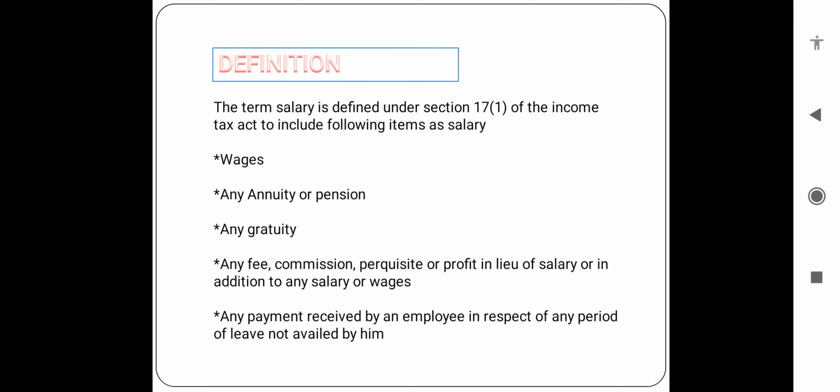Gratuity means a payment to an employee in respect of their services rendered to an employer. It also includes any fees, commission, perquisites, or profit in lieu of salary, and in addition salary, that means overtime benefits, and any payment received by an employee in respect of any period of leave not availed by him, that means leave encashment salary. These all items come under the head salary income.